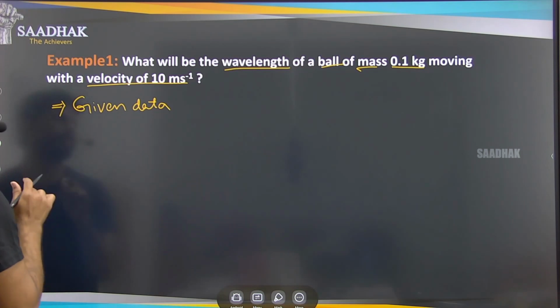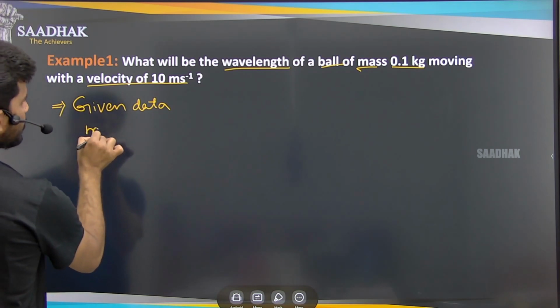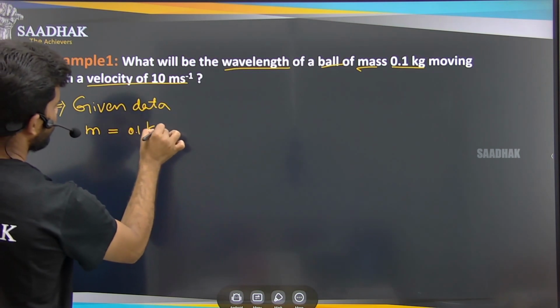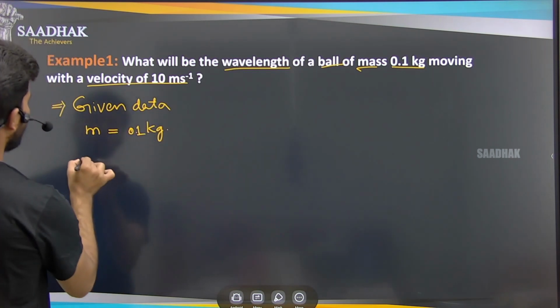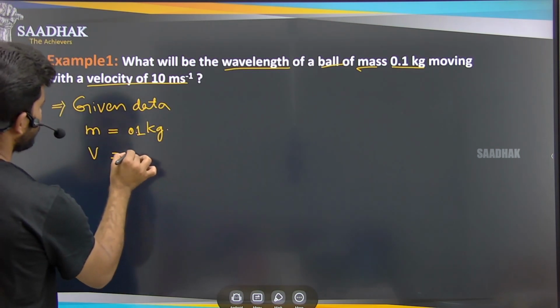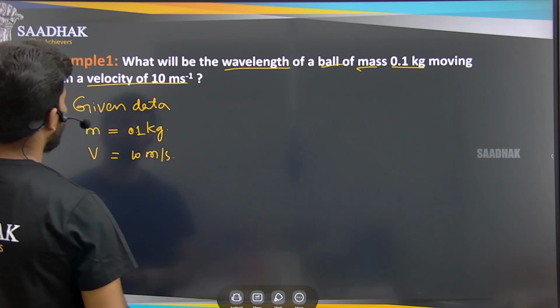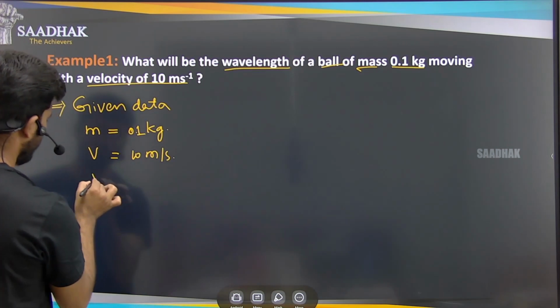What is the given data here? First is mass. Mass is how much? 0.1 kg. And the velocity v is equal to 10 meter per second. So what have we been asked? He asked for the wavelength. So what is the lambda?